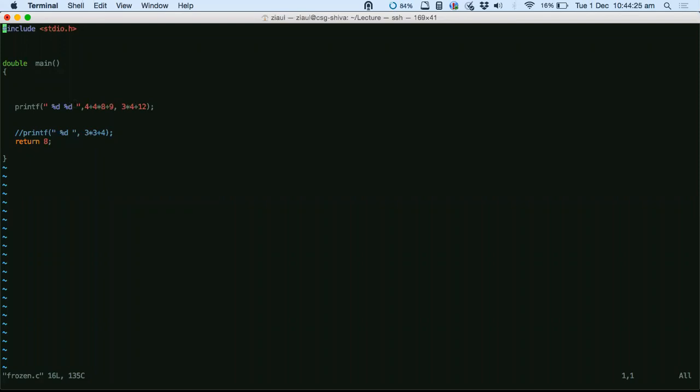So this is the basic syntax of printf. Just remember this. Okay, is this clear, guys? Sir, am I audible?